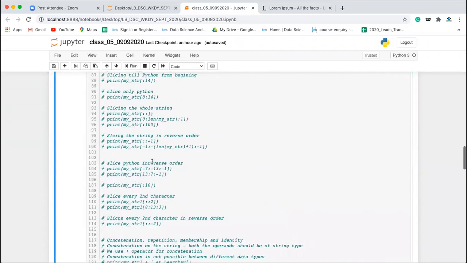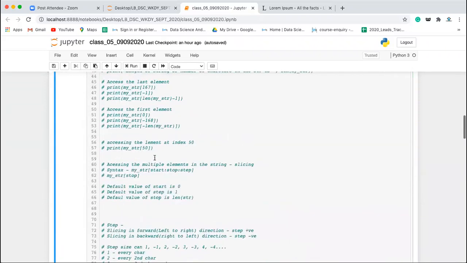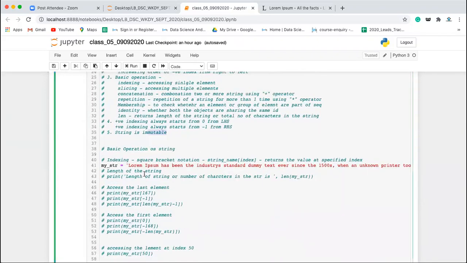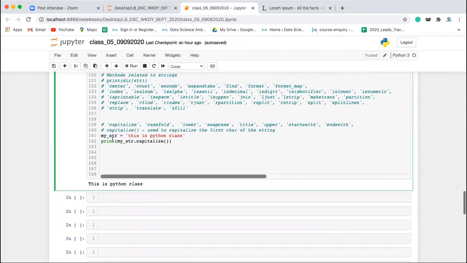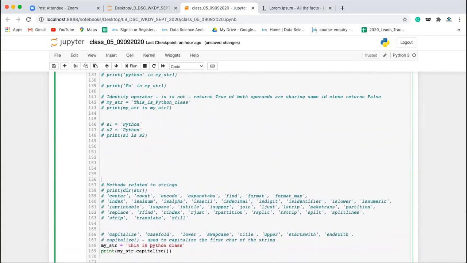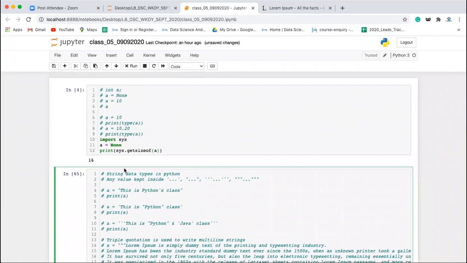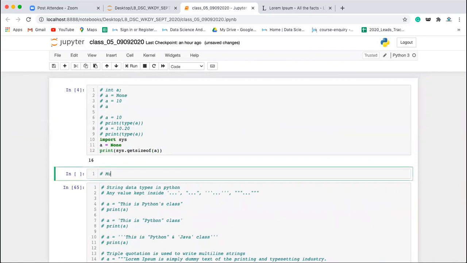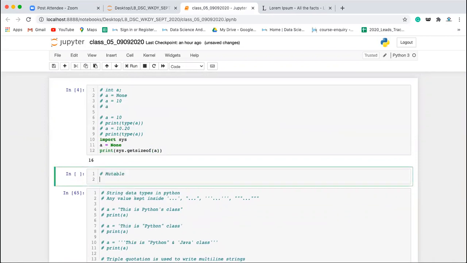We have discussed this one, we have written this one. String is immutable, right? So when you say string is immutable, what does it mean? Before the methods, let's discuss this. Data types are of two types: one is mutable data type and one is immutable data type.